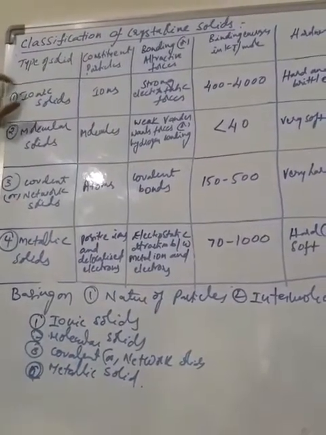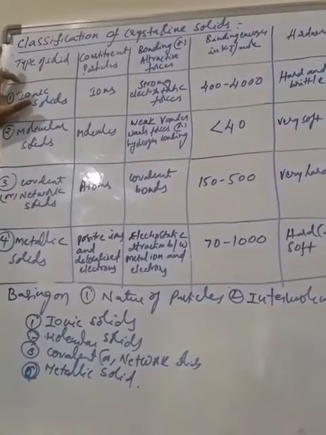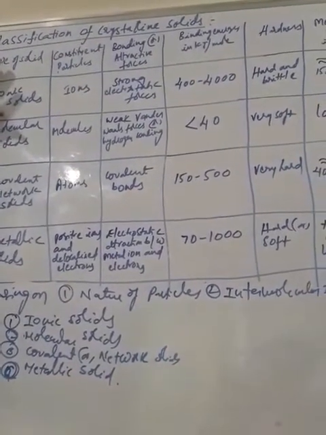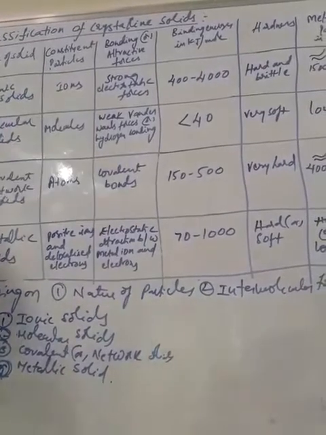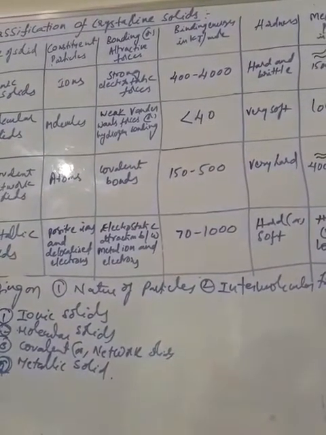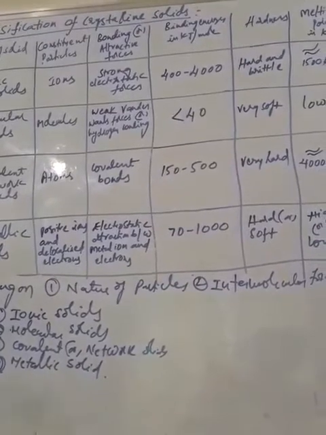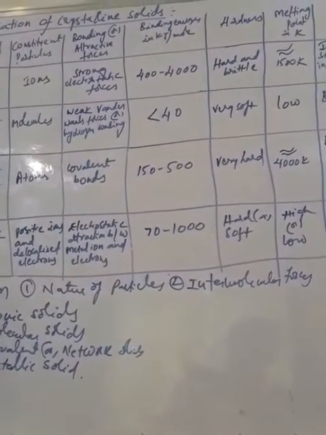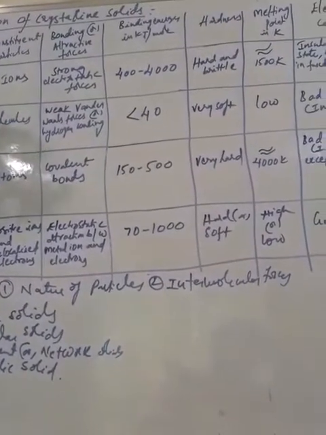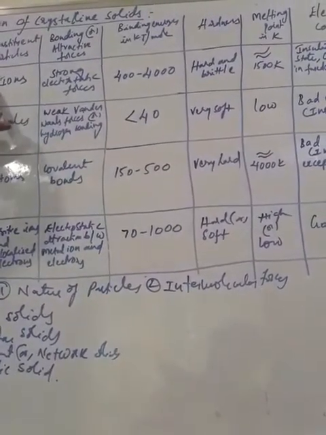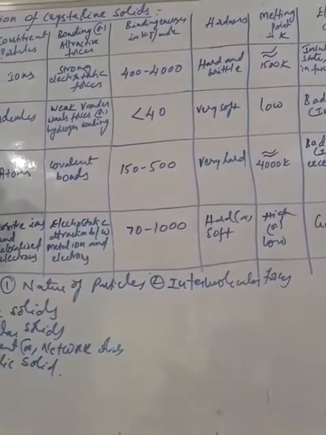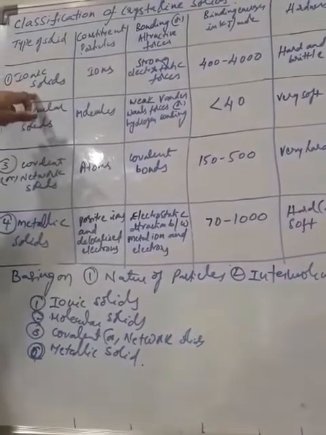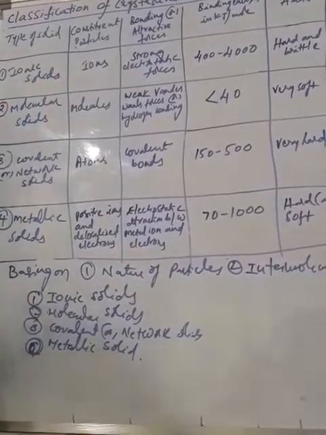Okay. So first coming to ionic solids. In ionic solids, constituent particles are nothing but ions. Positively charged ions, negatively charged ions. These are the constituent particles present. Then the type of forces present between ions. An ionic bond is a strong electrostatic force of attraction that binds oppositely charged ions.